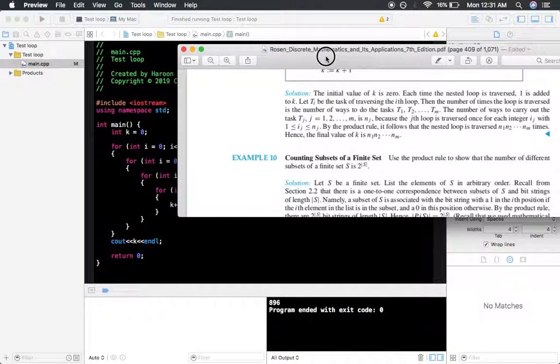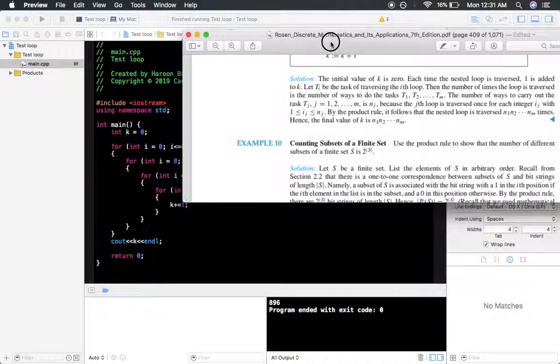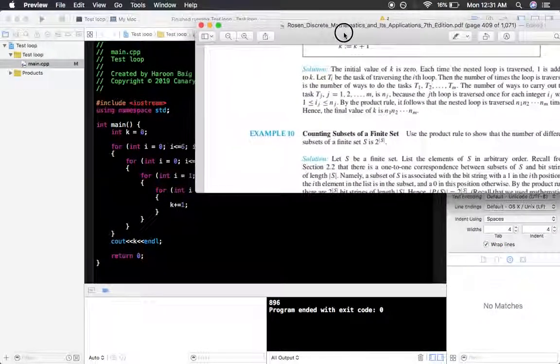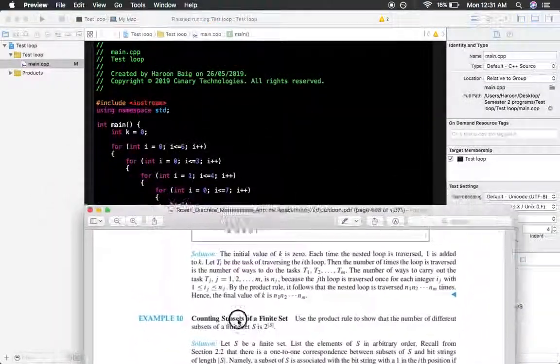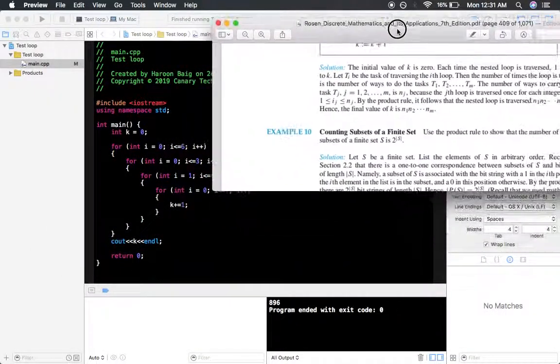Traversing the ith loop, the number of times the loop is traversed is the number of ways to do the task. Each time a loop is traversed, we will consider a task to be done, each time the ith loop is traversed.